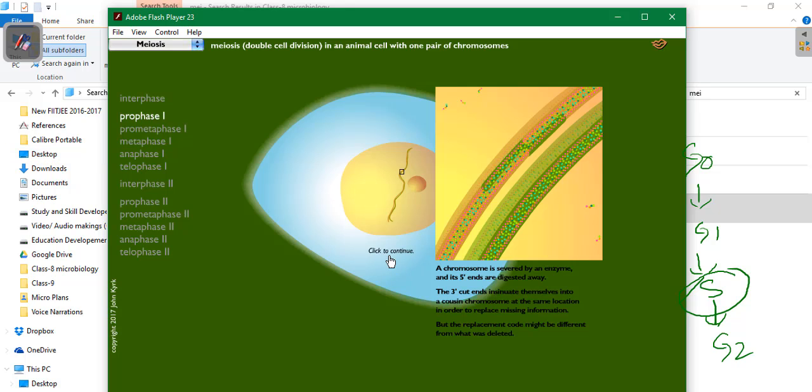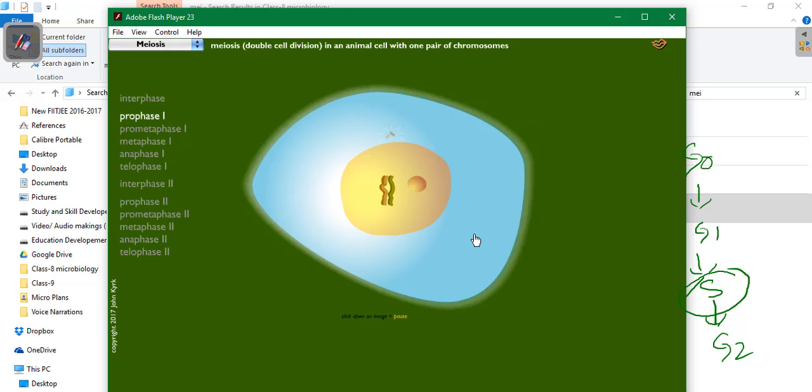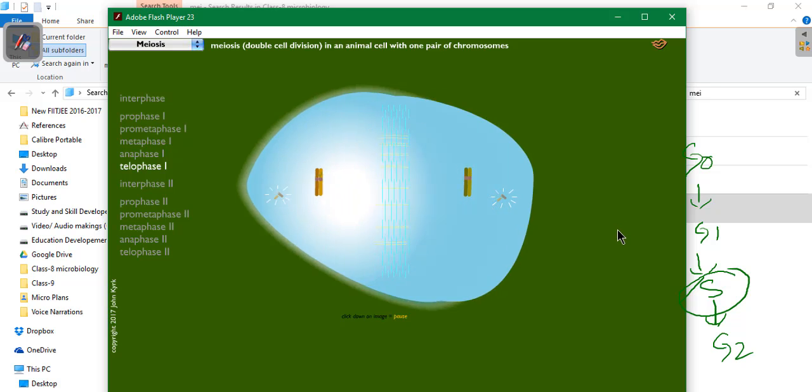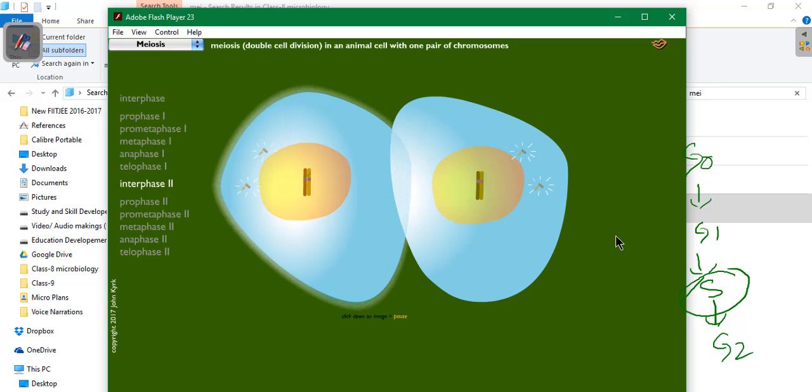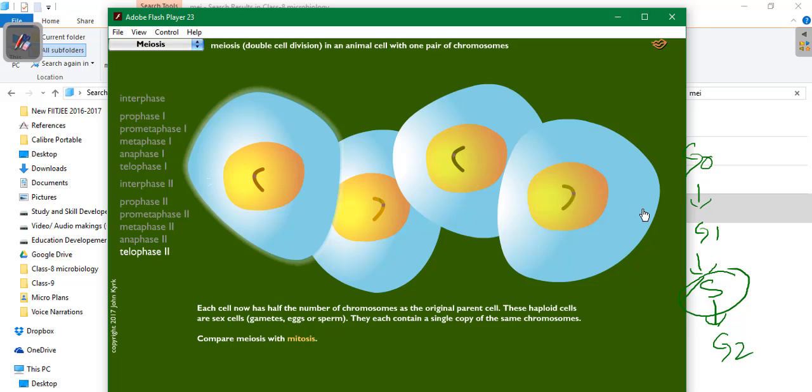Okay, next let me continue with the next stage, the condensation. The spindle fibers are getting attached. Anaphase moves without centromere division. In telophase, new cells are produced. Again, the new cells are involved in the second division. The metaphase, anaphase. I think this is quite accurate as far as I can see.